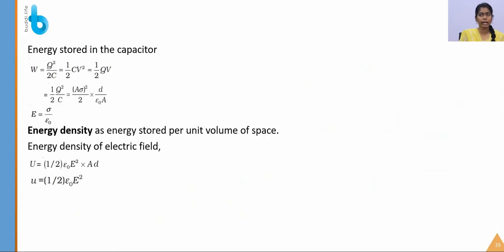So how much energy is stored in the capacitor? We have already found that it is Q square by 2C. Now, what is Q? Q is CV. So Q square means C square V square, I am just squaring the value of Q. One capacitance is cancelled, so we get one half C V square.